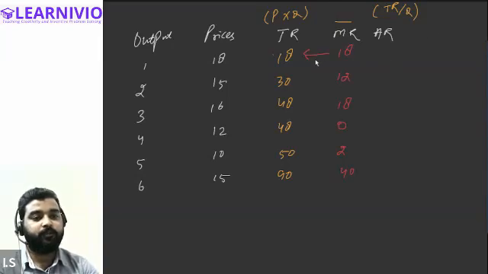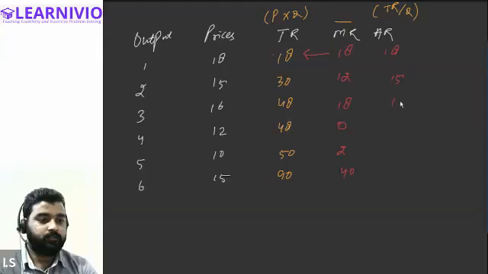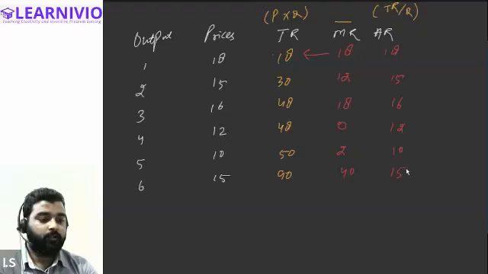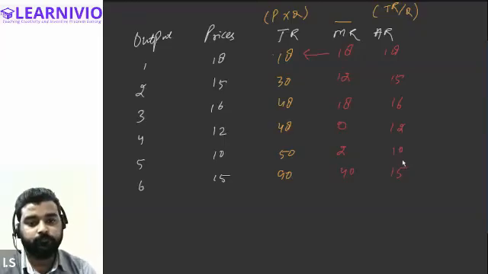Average revenue is very simple. Total revenue divided by quantities, average revenue. So average revenue will be 18, 15, 16, 12, 10, 15. Sir, it will be divided by 1.